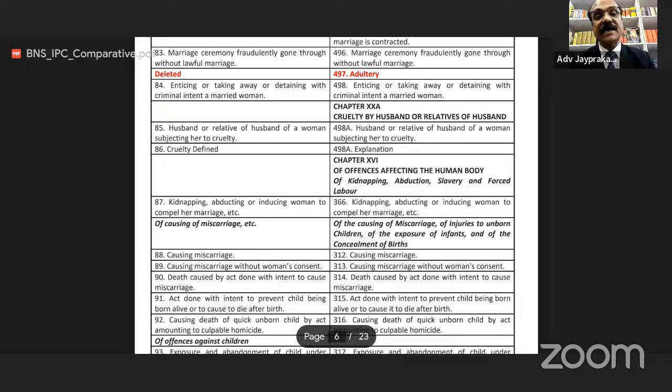This section was earlier 498A. Husband or relative of a husband of a woman subjecting her to cruelty. Section 86 of BNS is cruelty defined. It was in 498A.